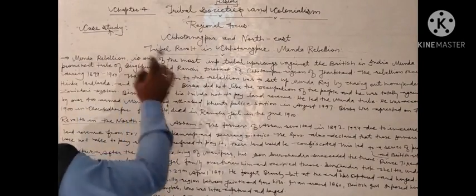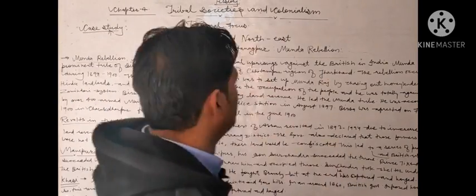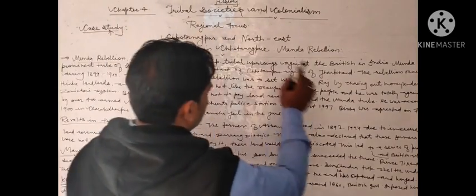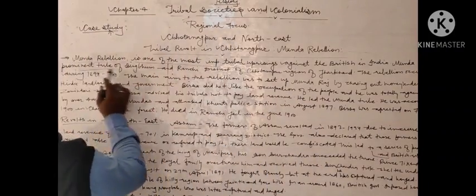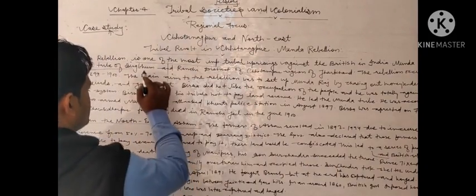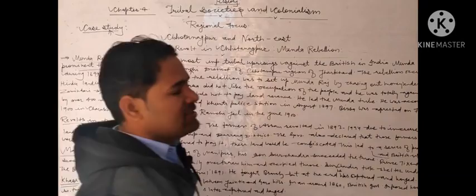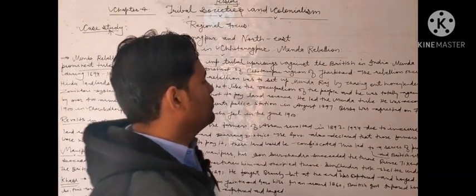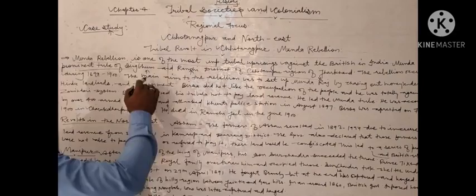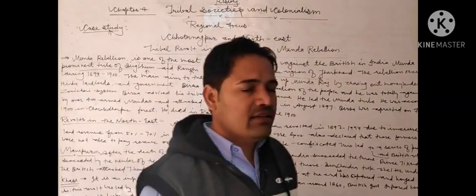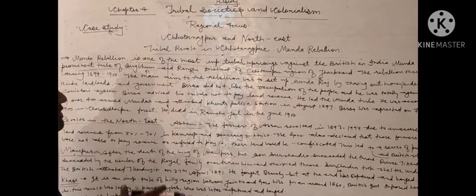First of all, we are going to know about the Munda Rebellion, what this Munda Rebellion was. Munda is the name of a tribe, you know very well, and this was one of the most important tribal uprisings against the British in India. Munda is a prominent tribe of Singhbhum and Ranchi districts. Yes, these two names you should keep in mind, Singhbhum and Ranchi districts of Chhotanagpur region, and this region is in Jharkhand. So in Jharkhand state, the Chhotanagpur region or plateau, these two areas, Singhbhum and Ranchi, are where these tribes belong.